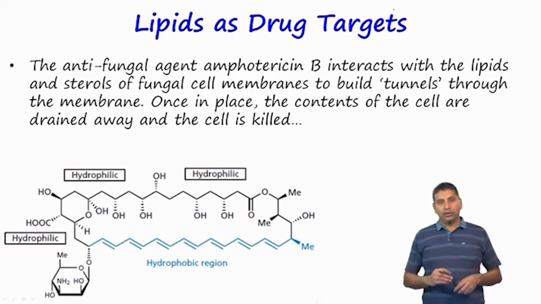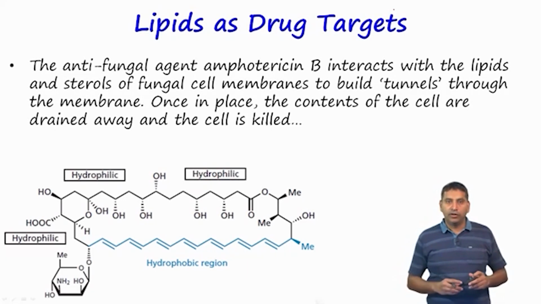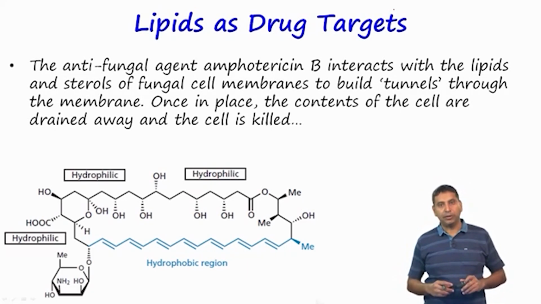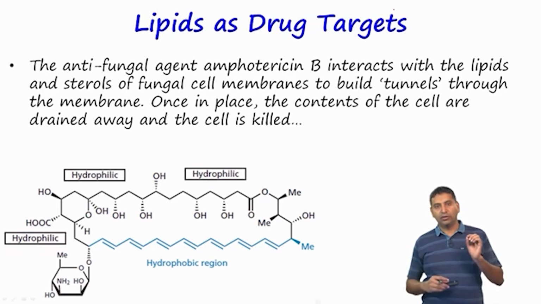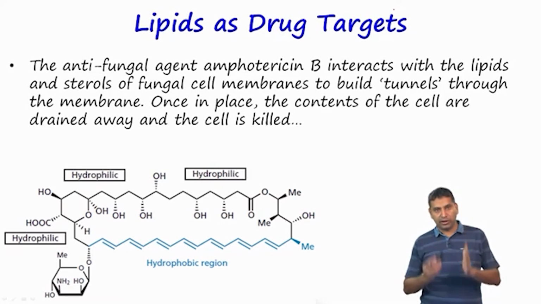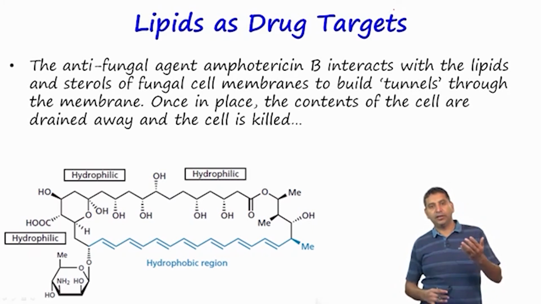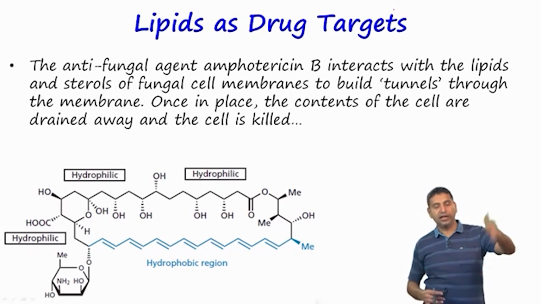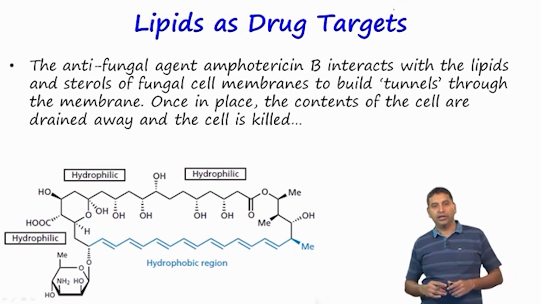Okay. So, the first example that we look at is the antifungal agent amphotericin B. This is known to interact with lipids and sterols on the fungal cell membrane, and what it does is it helps in building tunnels. We look at how the process happens, but once this tunnel is made, then the contents of the cell are going to be drained away. There is going to be imbalance inside the cell, and the cell dies.